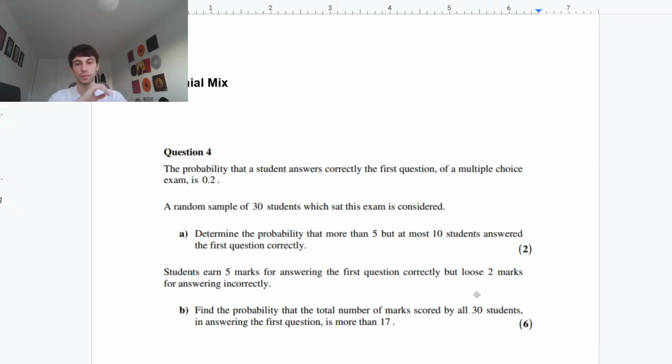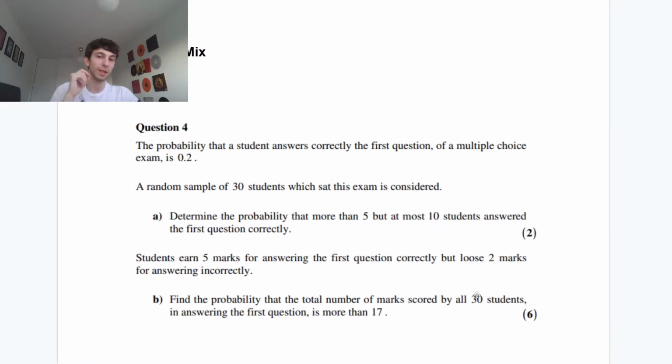All right, cool, let's go. This is a bit of a binomial style question. The probability that a student answers correctly the first question in the multiple choice exam is 0.2. Fixed probability, so we think binomial. A random sample of 30 students who sat this exam is considered, so n equals 30. Determine the probability that more than 5, but at most 10, so we're including 10, we're not including 5, students answer the first question correctly.